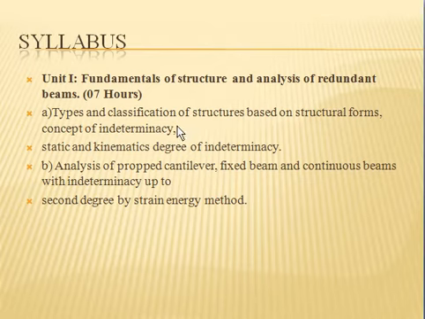Here the structural indeterminacy consists of two types. First is the static indeterminacy, and second is the kinematic indeterminacy. We can go through all these concepts and classify the structure in part A of unit 1. Unit 1 part B consists of analysis of propped cantilever, fixed beam and continuous beam.